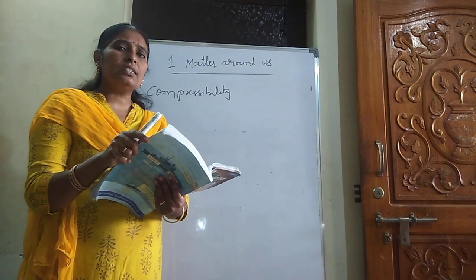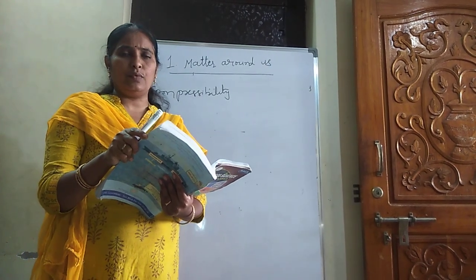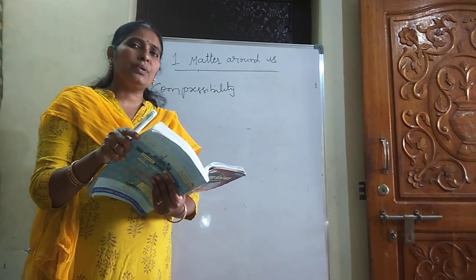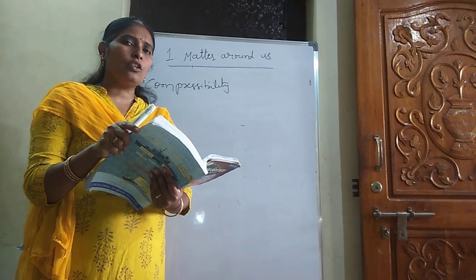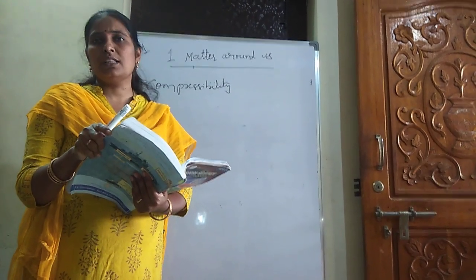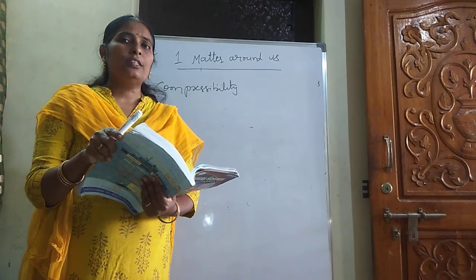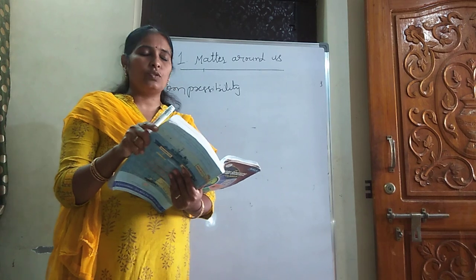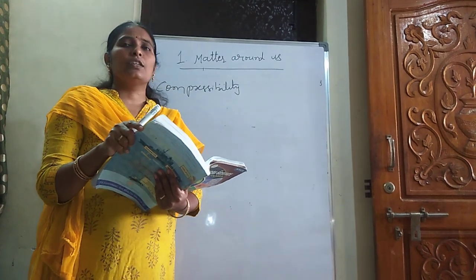So powdered salt is a solid or a liquid? It is a solid. Why? If you observe a single piece, the shape of the single piece remains the same. So based on this, we can say that powdered salt is also a solid. And the rubber band, and compressing the sponge.